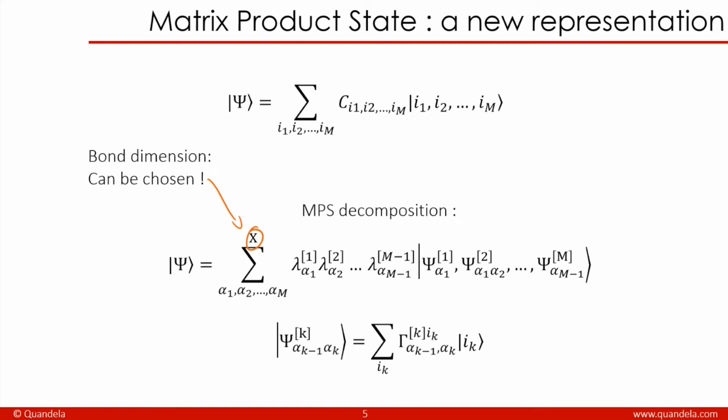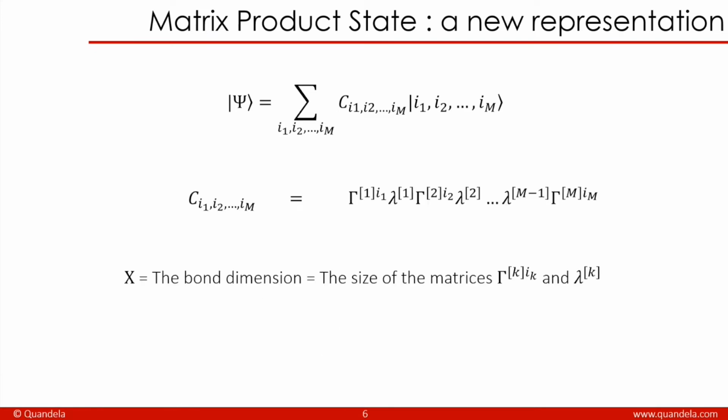And so these bond dimensions can be fixed by us, and so we can choose the number of elements we take in the sum in order to do a simulation until it will link directly to the accuracy of the simulation. So another way of seeing this equation is to write it like that, where the C here are a product of those matrices here, gamma and lambda. And so the bond dimension chi is the size of the matrices gamma and lambda. The greater the bond dimension, the more accurate the simulation.